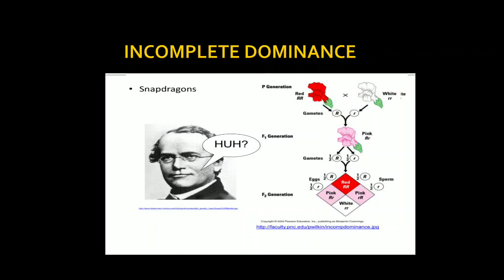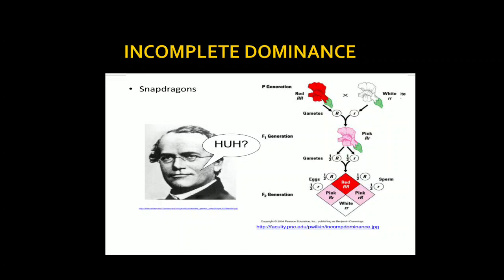Now after self pollination, we will take the F1 generation Rr, with the female also Rr and the male also Rr. What will happen? First will be capital R and capital R, which will be red in color. Capital R, small r, pink. Capital R, small r, pink.